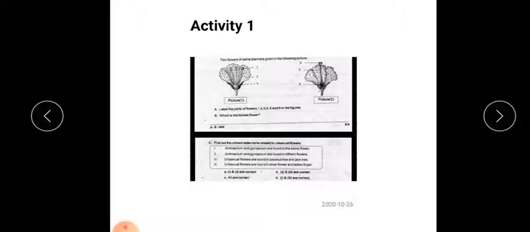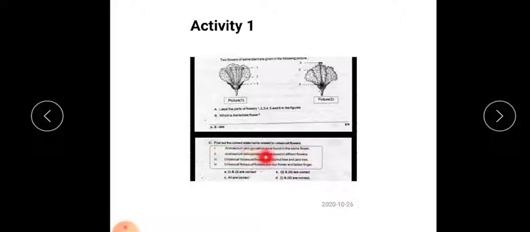C sub-question: find out the correct statements related to unisexual flowers. We know what a unisexual flower is. Here 4 statements are there. First one, androecium and gynoecium are found in the same flower. So it is wrong.